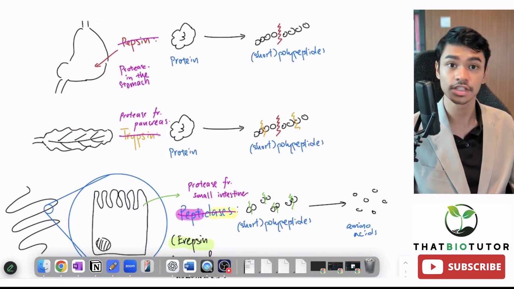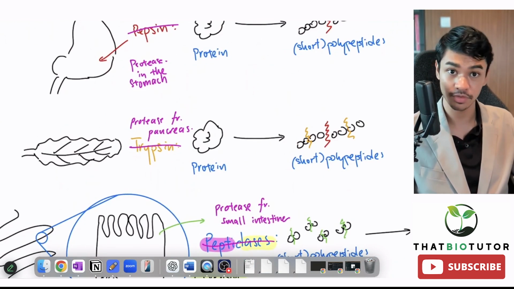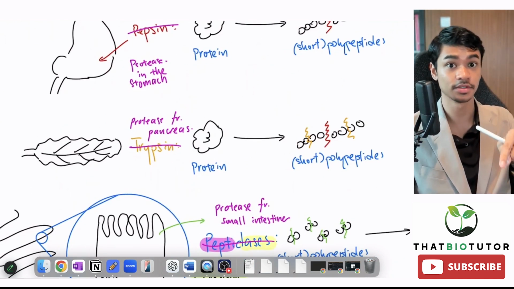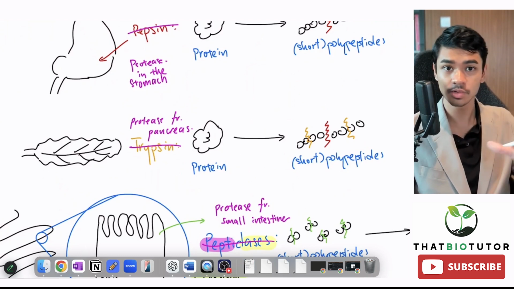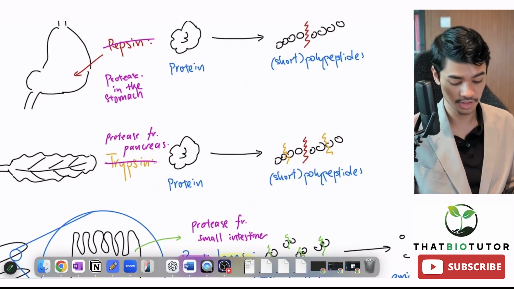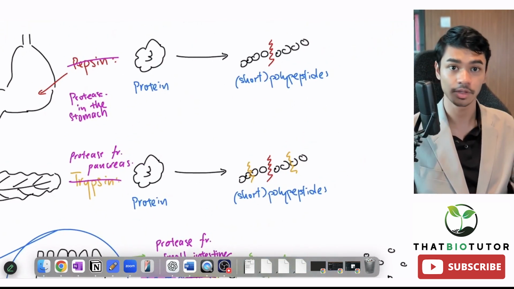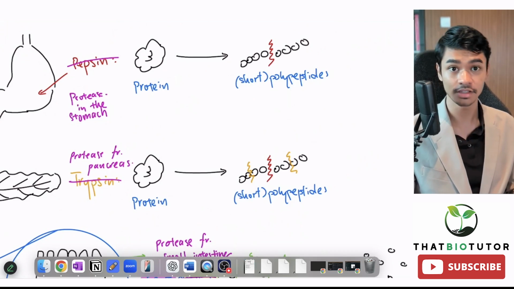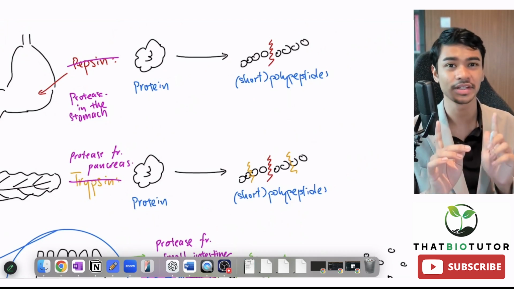So in summary, the answer to question 2: is stomach protease and the small intestine's protease the same thing? The answer is no. Stomach protease and protease from the pancreas, which yes, gets secreted into the small intestine but is from the pancreas, have a similar function, which is they break the large protein into short polypeptides. But like we said earlier, they attack different bonds, so they are not identical enzymes.